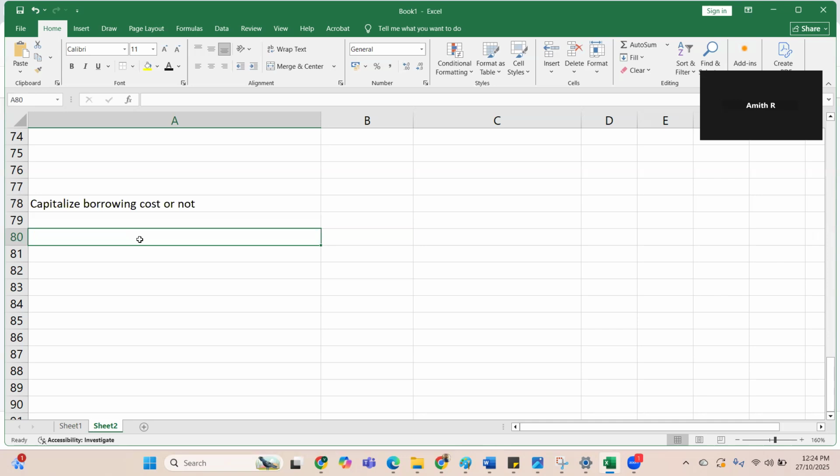So in such a scenario, should we capitalize borrowing cost on the asset so that we arrive at the value of the asset? So it is all about measurement, initial measurement, whether initial measurement should contain borrowing cost or not. This is the whole gamut of understanding that we have to form after we finalize the standard. So in that,